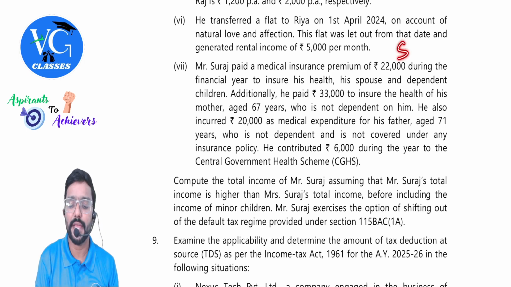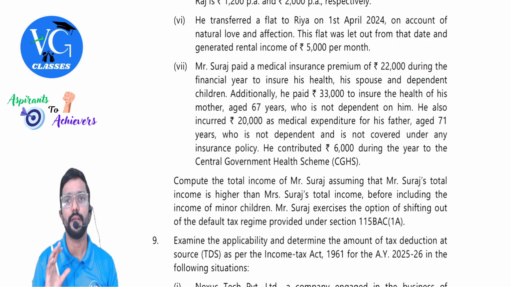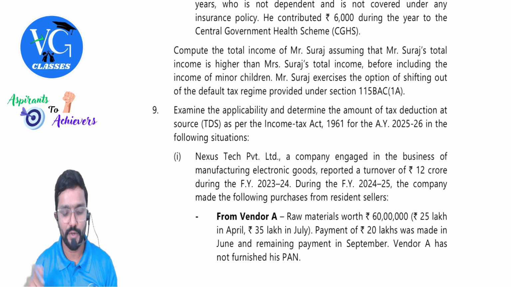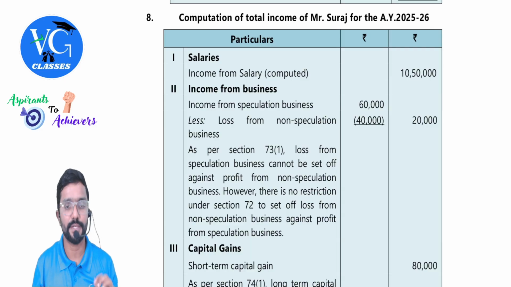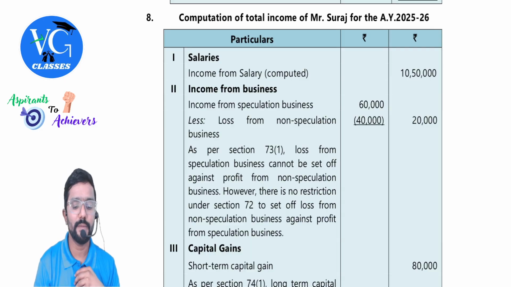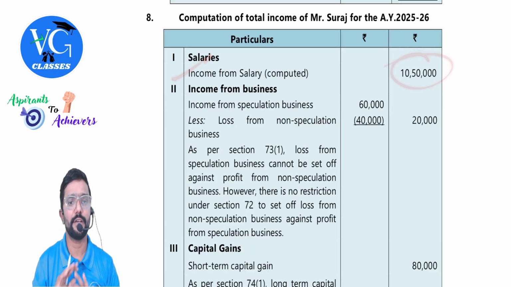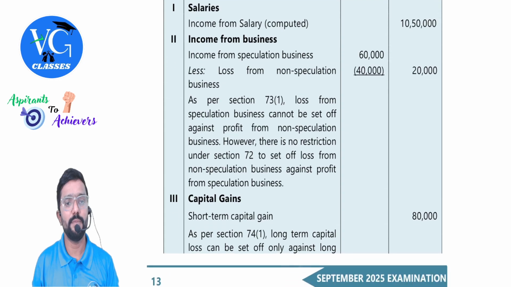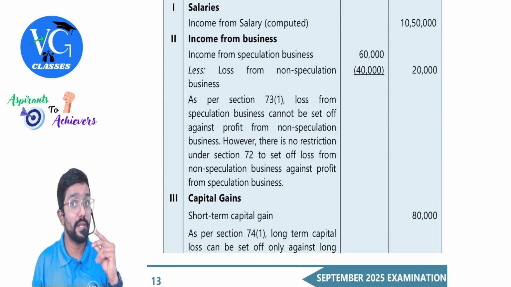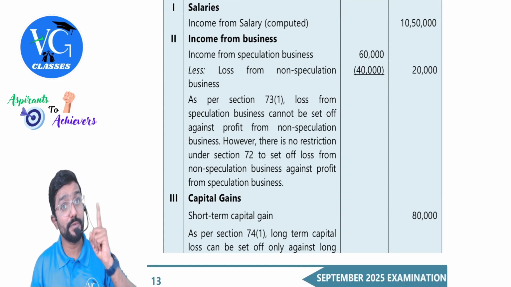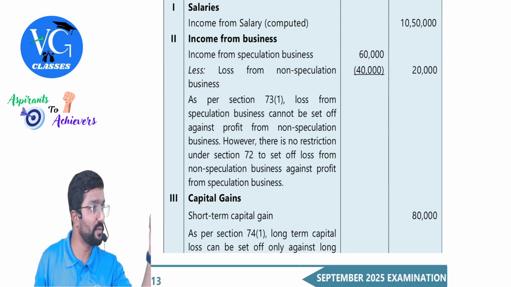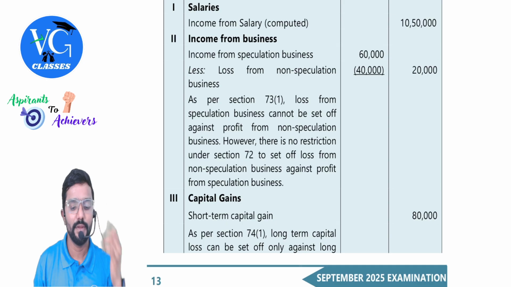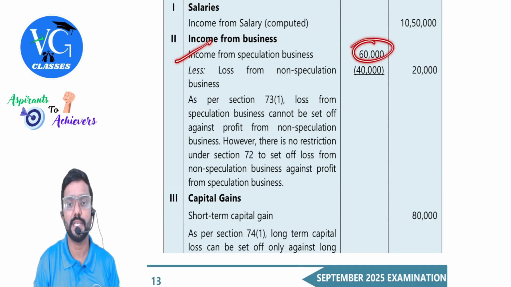Under which section, sir? 80D. So we need to compute total income. Let us do it. Income from salary already computed, straightforward, take it. No standard deduction again, it is already taken care. Then PGBP. Income from house property will not come. If deemed ownership would have applied, then income from house property would have come. Clear? Yes, sir. Income from speculation business, 60,000.